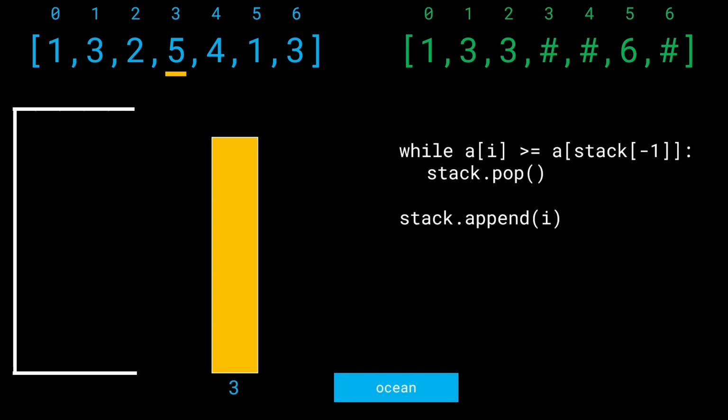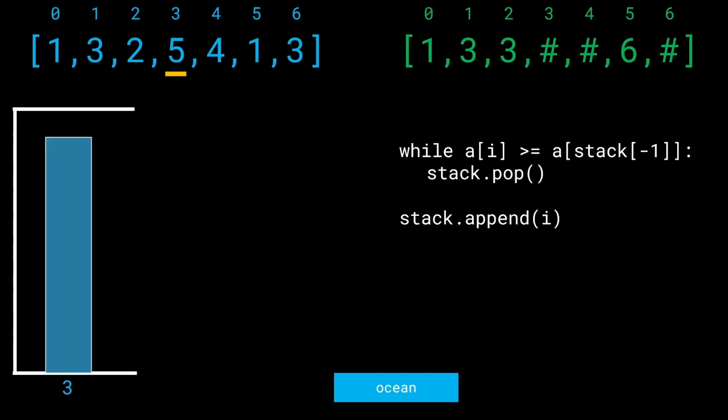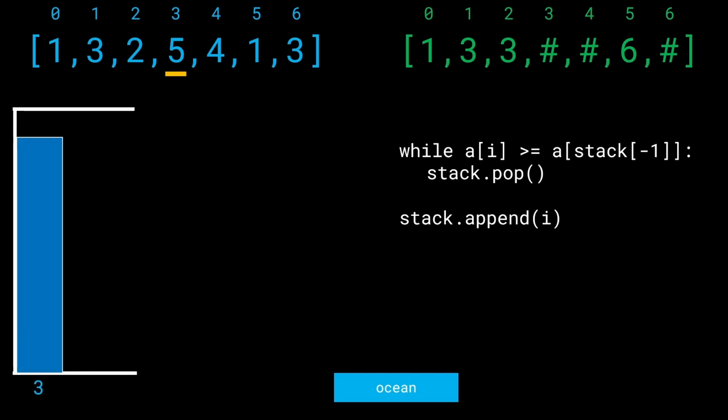So we are going to say while the current element is greater than or equal to the elements on the top of the stack, keep on popping these elements out. And once you're done with that, and only once you're done with that, you can go ahead and append this item to the stack. All right, this is very important. We're slowly building up to the monotonic stack idea, right? This is in fact pretty much the entire code you're going to look at, but let's run the simulation so that I can show you one last very beautiful thing that emerges from this question, right? So let's iterate further.